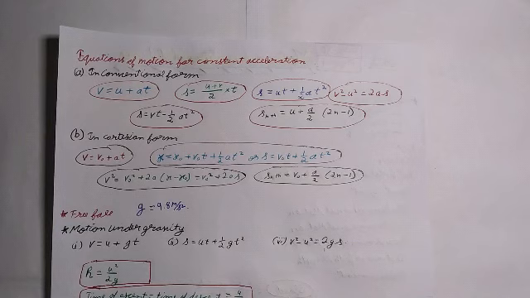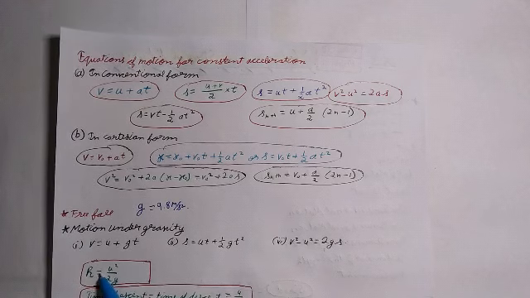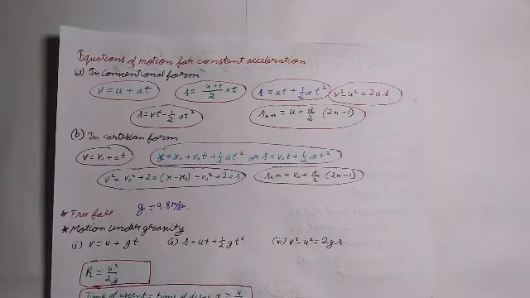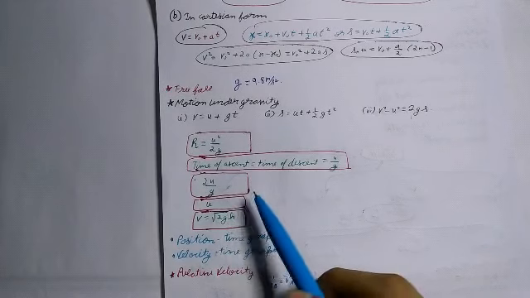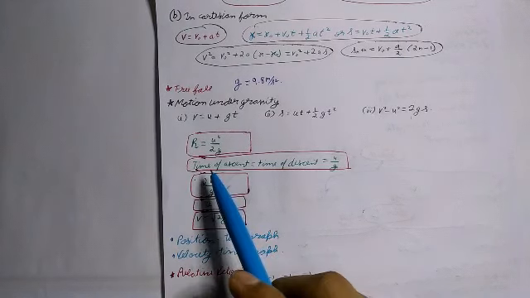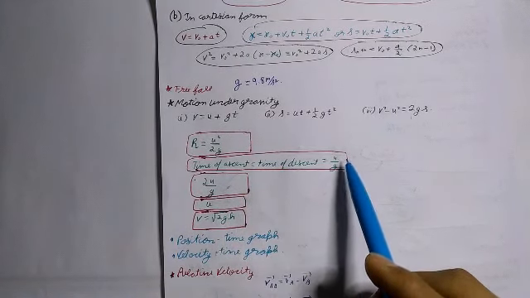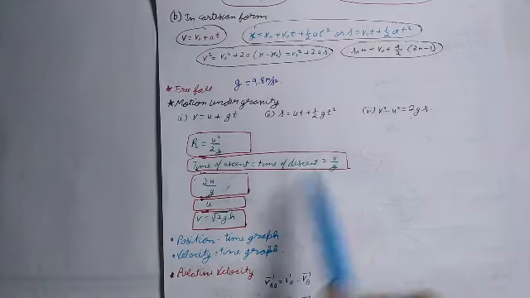For a body thrown vertically upward with initial velocity u, we have this. First is maximum height reached, h is equal to u square upon 2g. Next is time of ascent is equal to time of descent, which is equal to u upon g.